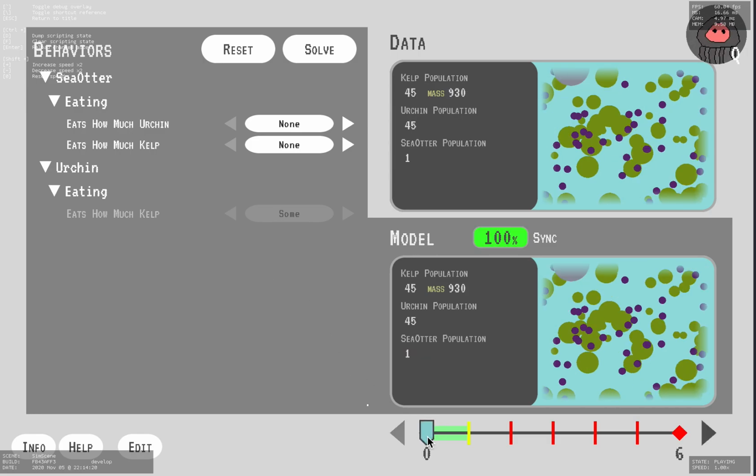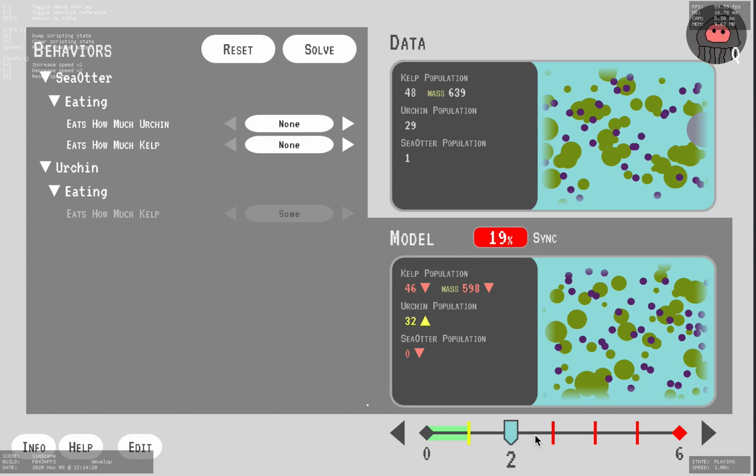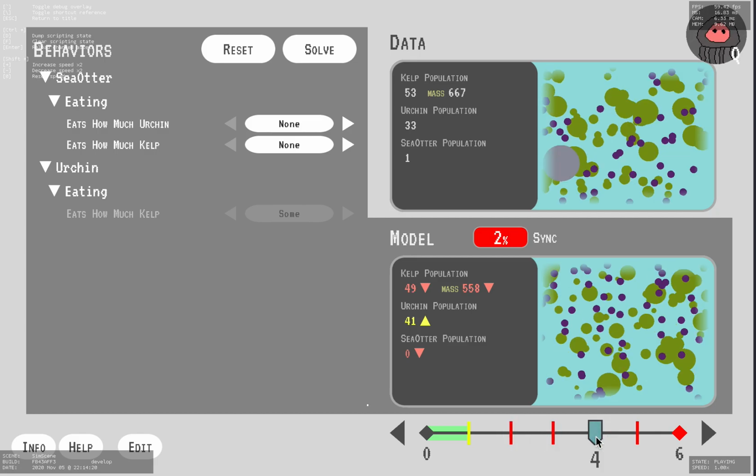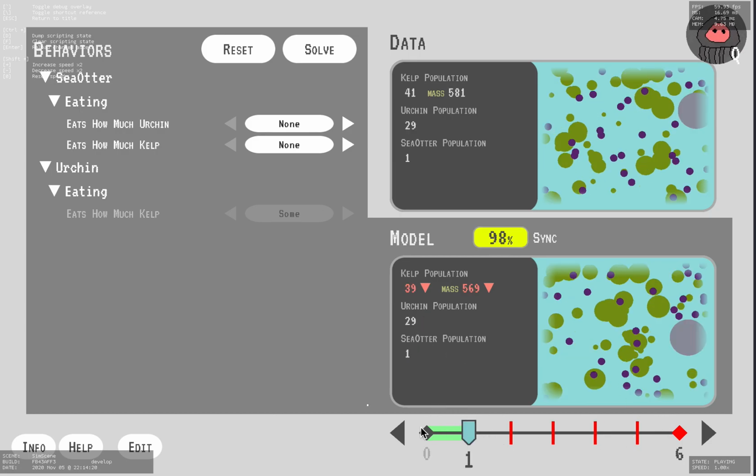So here we've been talking still about this food web ecosystem. Up until now, we've been talking a lot about the kelp and urchins and how they relate. But here in this model, what we're trying to do is add otters into the mix and say what behaviors of an otter would help us predict what's going on here. At time step 0, everything's fine. But when we move out to time step 1, we're realizing our kelp population is a little too low. And it continues to be low as things go on, and urchin levels are too high. So we're trying to figure out what's going on here.